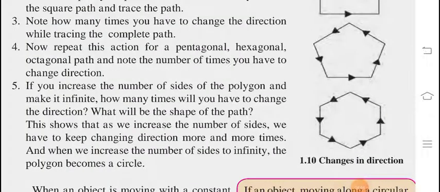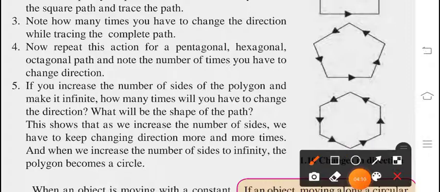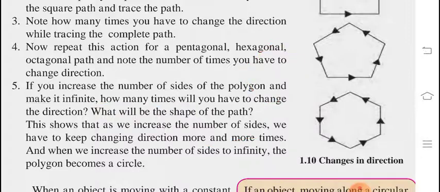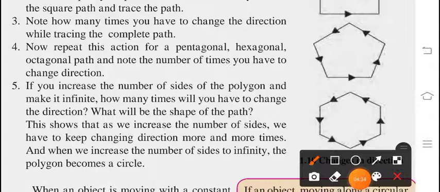If you increase the number of sides of the polygon and make it infinite, how many times have you changed the direction? Definitely you have to change your direction infinite times. This shows that as we increase the number of sides, we have to keep changing direction more and more times. This way, if a hexagon was there, we change the direction 6 times, right? Now if it is a polygon, then we have to change the direction many times, and somewhere it turns to a circle.